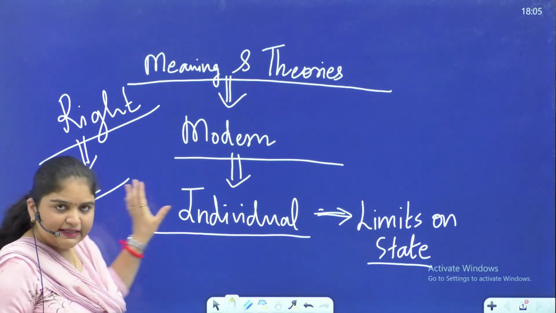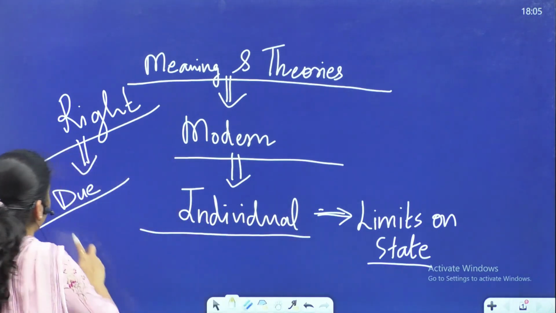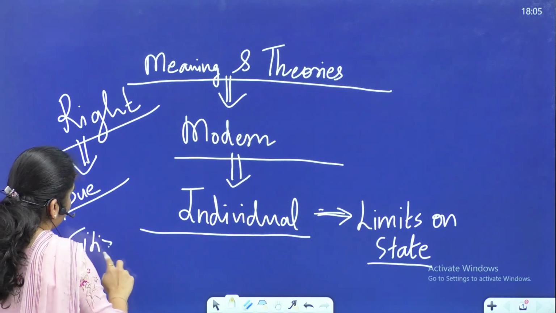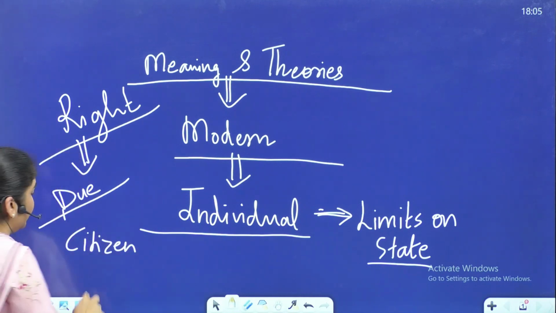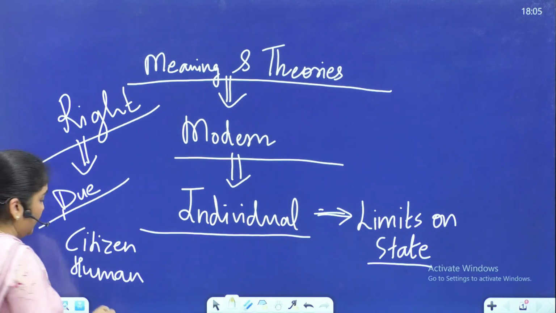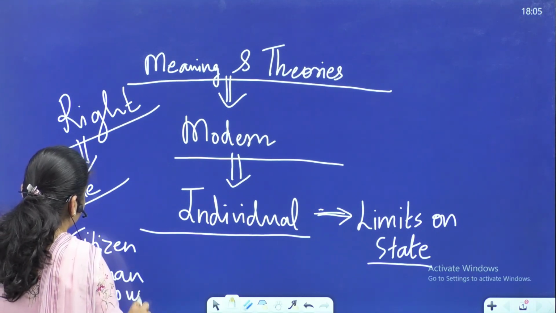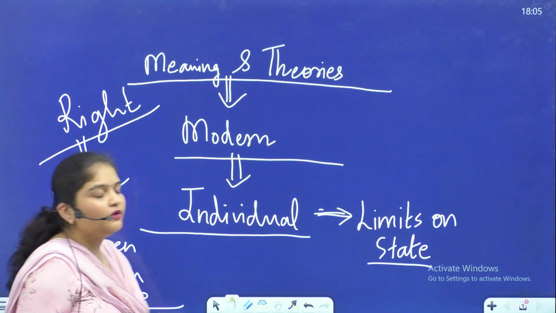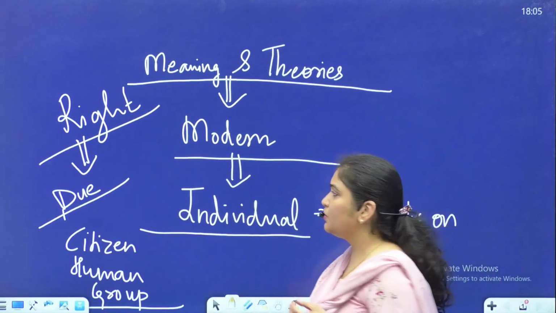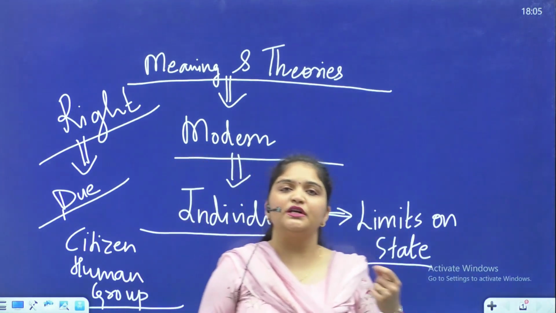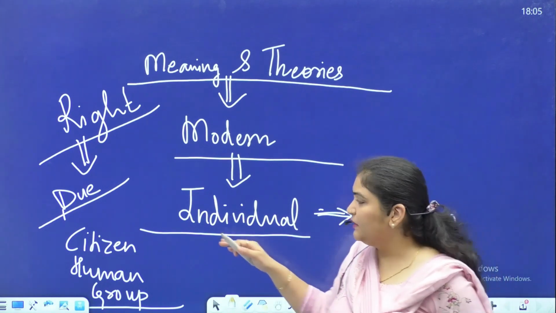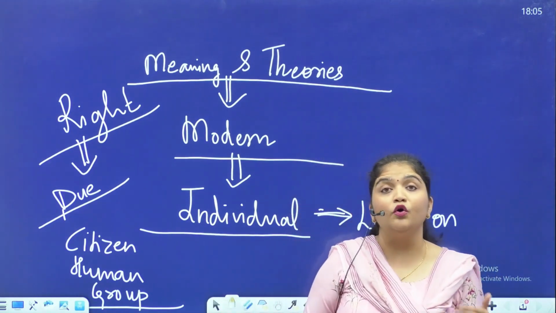Which means your status. It can be as a citizen, as a human being, as a member of any group. So differentiated rights and other things that we talk about, even as a member of a group, you can enjoy certain rights. So a right is something which is due to any person by virtue of his belonging to either being a human, a citizen, or a member of a group.